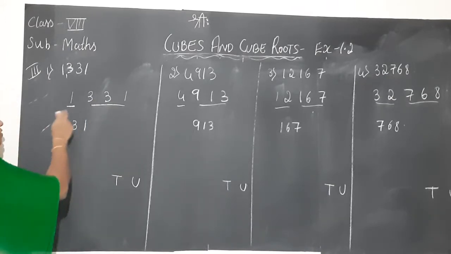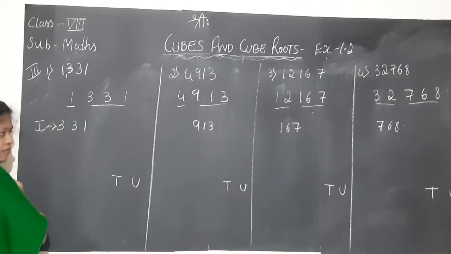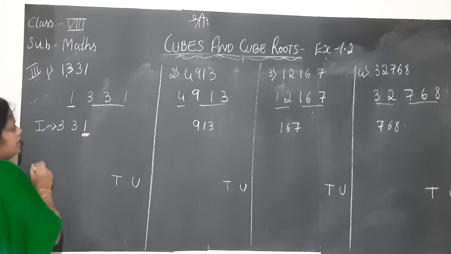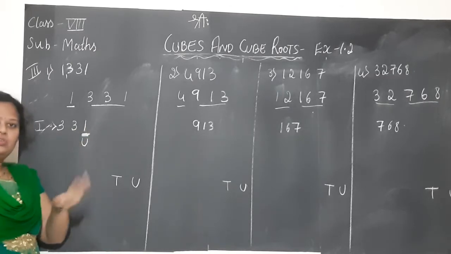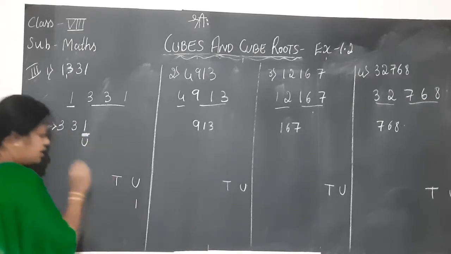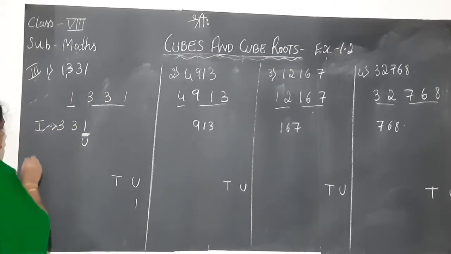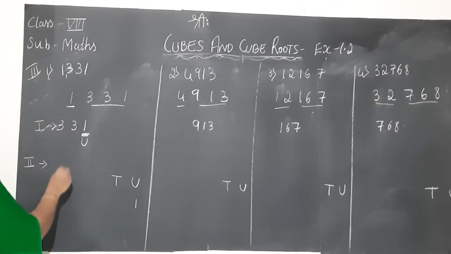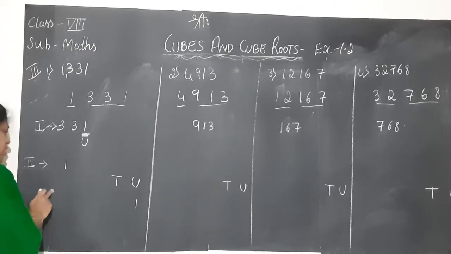After writing the first set, the first set is 331. What is there in the units place of 331? Check. You have 1, which is not considered a prime number, children. Okay? So 1 is divisible by itself. So what we will do is, in the units place we will write 1. So this part of the work is over. Leave it. Now consider the second set of numbers. There we have only 1 digit, 1. Isn't it? So here no need of doing anything.